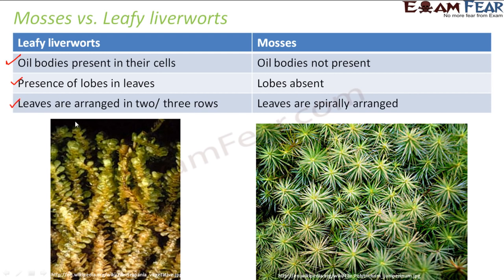In leafy liverworts, leaves are arranged in 2 or 3 rows. See, this is how it is arranged. It is like this, arranged in a row. But in case of mosses, the leaves are spirally arranged. Here you can see how the leaves are arranged. So the arrangement of leaves is also different. So these are some of the characteristics based on which you can actually differentiate between a leafy liverwort and a moss.